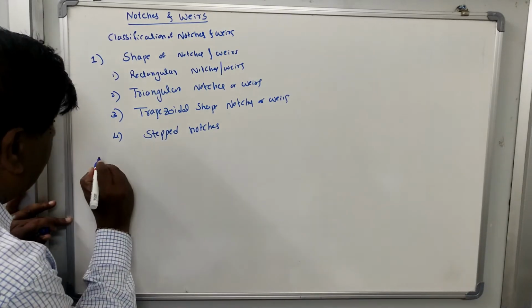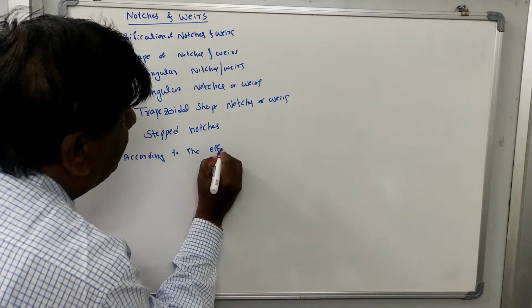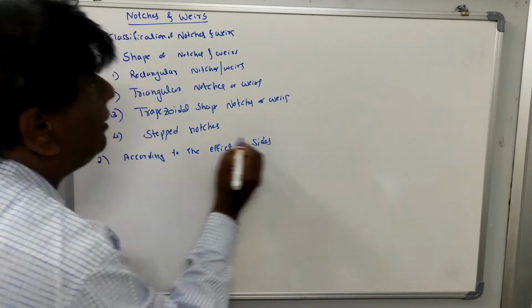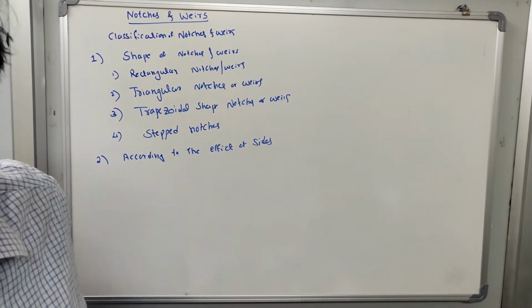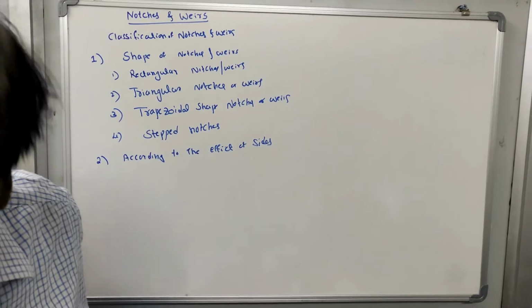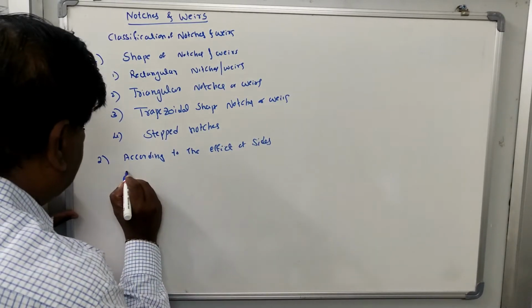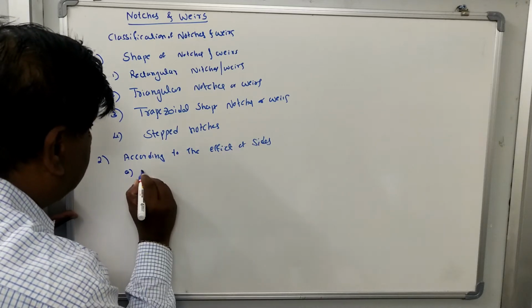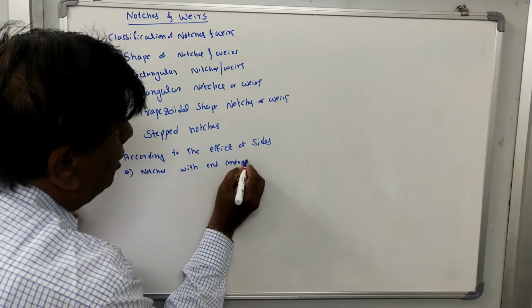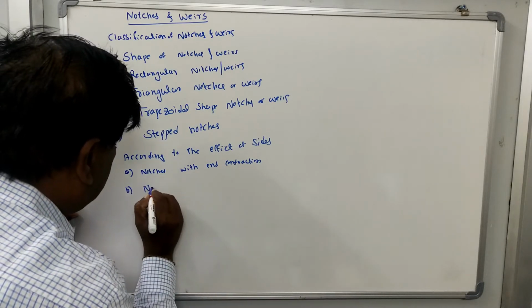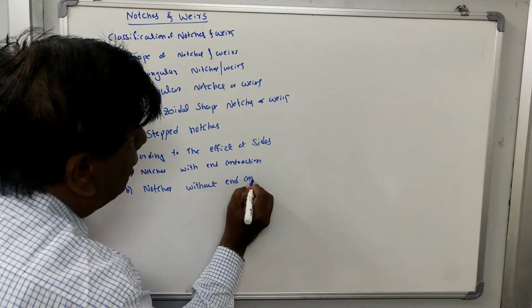According to the second classification, according to the effect of sides of the notches and wears, we have two types of notches or wears, that is the notches with end contraction and notches without end contraction.